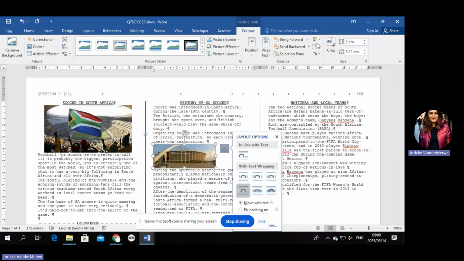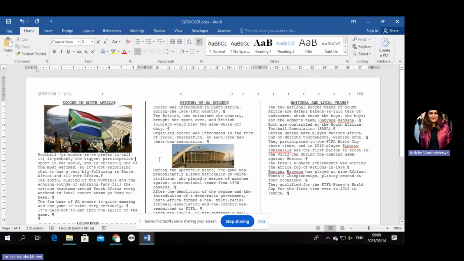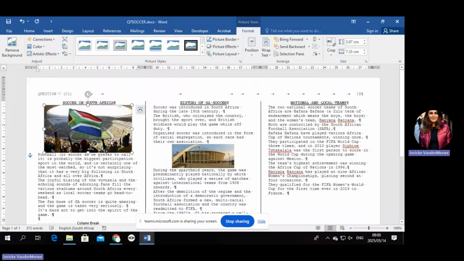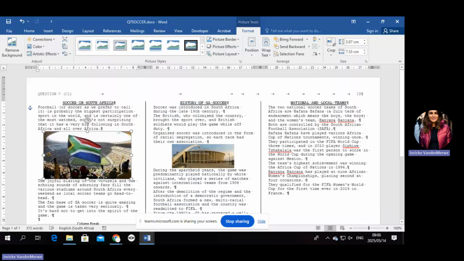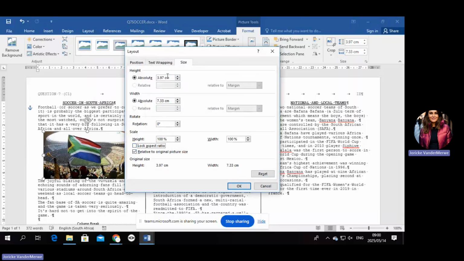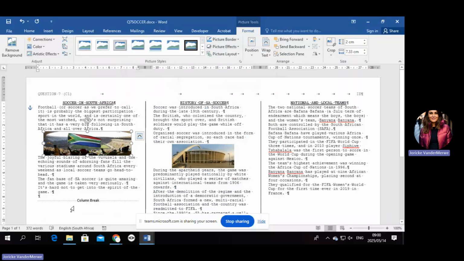Okay, but you can also see it needs to be in the center. Right. Now this actually, if we look at this, should actually also be top and bottom. So we can now move it where it should be. I think this is a better way to do it. Let's just also change the height of this. Take off the lock aspect ratio, change that to 2. You don't have to type in the centimeters, and say okay. Okay, it's better. It looks different on the memo, but is it still 2? Yeah, it is fine like that.